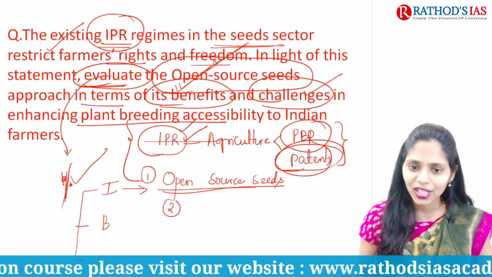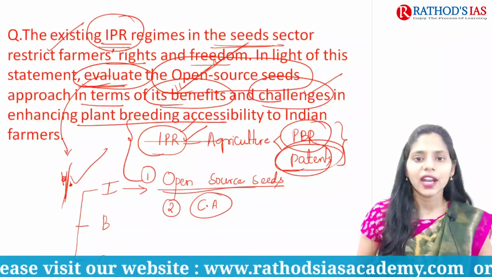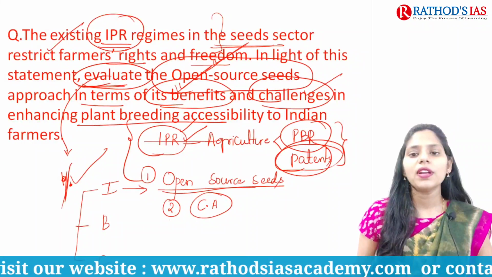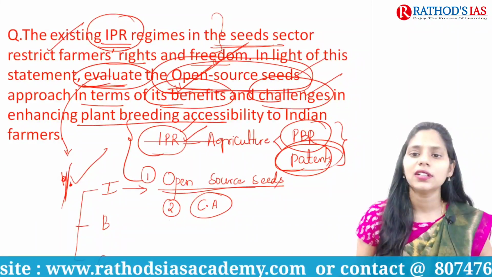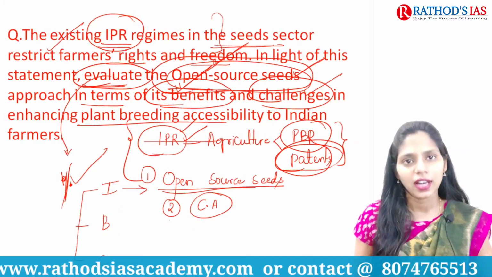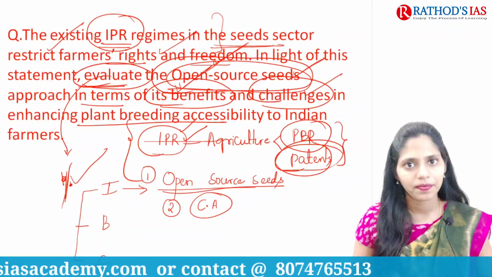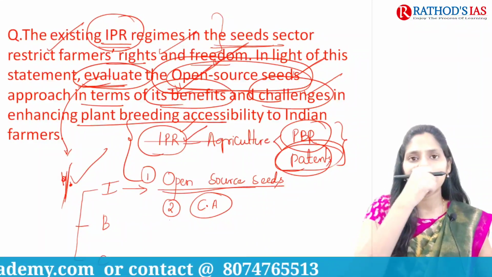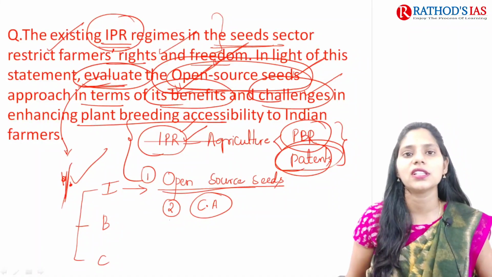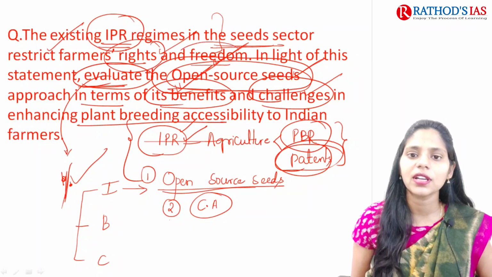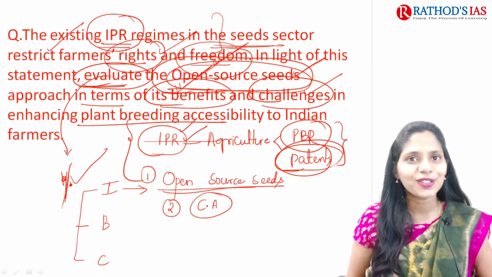So if you don't know this, you can see why it is in current affairs. And you can write the statement that open source seeds will be helpful for the farmers, for the enhancing of their rights and freedom. And you can write that the IPR regime in the seed sector is restricting the farmers' rights and freedom. So which are those rights and freedom? That is saving of seeds as well as sharing of seeds. That thing also you can write.